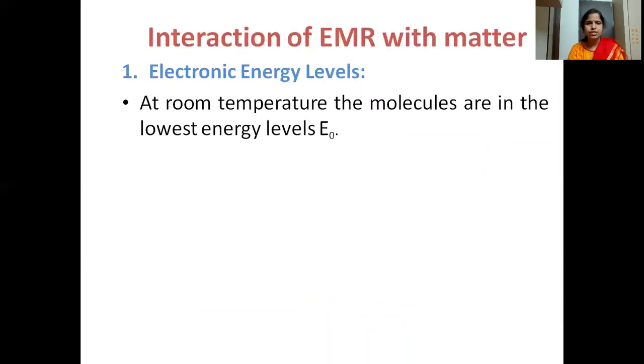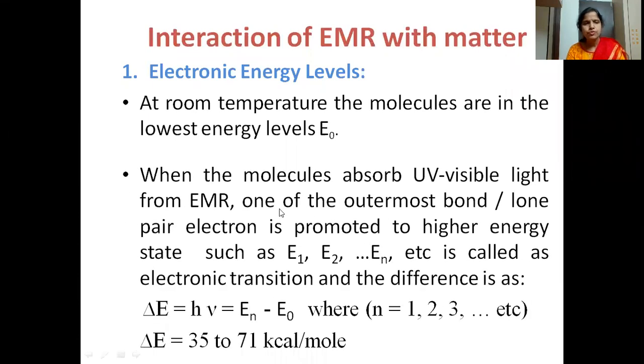Now, based on that, we have electronic energy levels, as I said. At room temperature, most of the molecules will be at the lowest energy level, that is E0. When the molecules absorb light, suppose UV visible light, the electron will be promoted to a higher energy level.